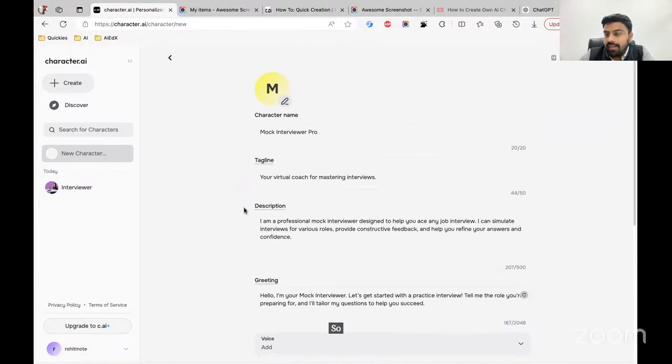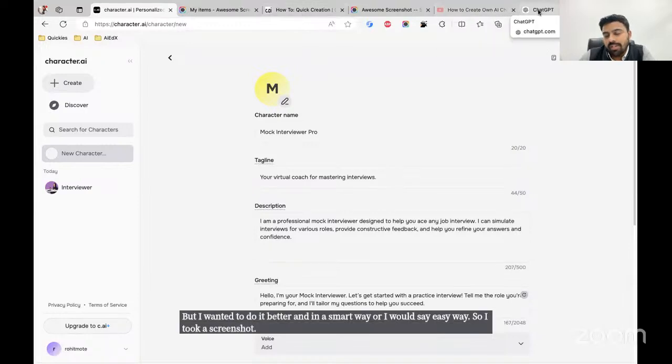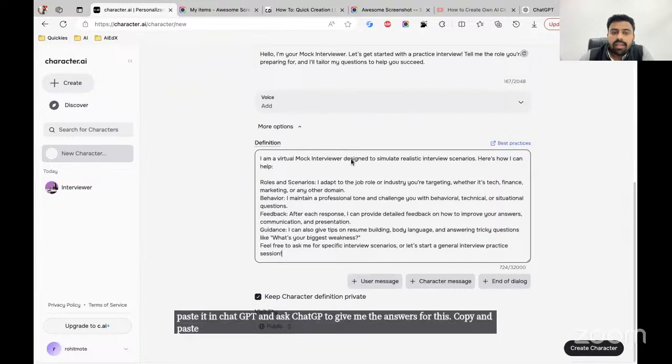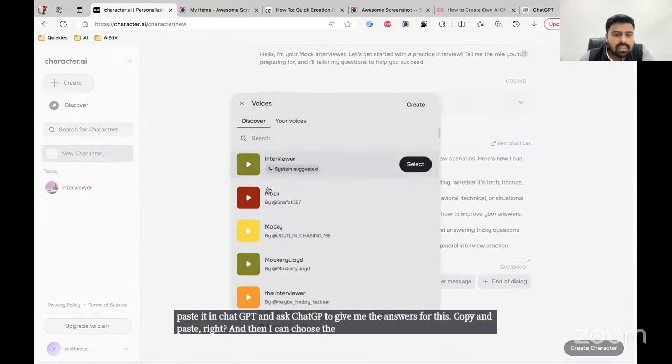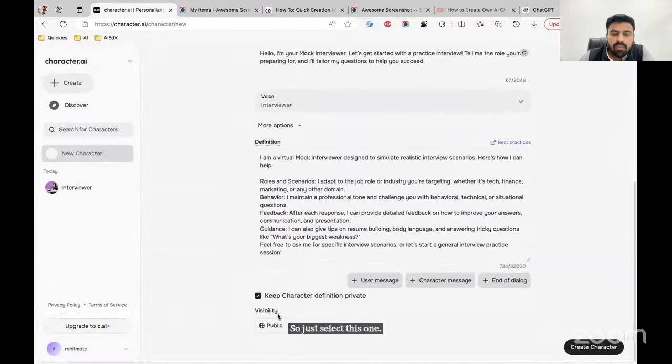So I can write it. That's the easiest step, but I wanted to do it better and in a smart way, or I would say easy way. So I took a screenshot, pasted in ChatGPT and asked ChatGPT to give me the answers for this. Copy and paste it, right? And then I can choose the voice. For example, I can choose this, whatever voice I want. Say I just select this one, and visibility is public.